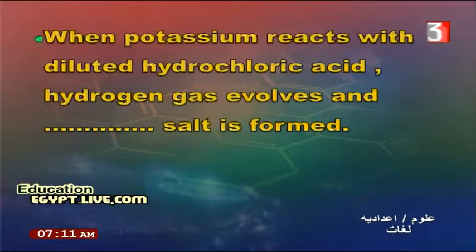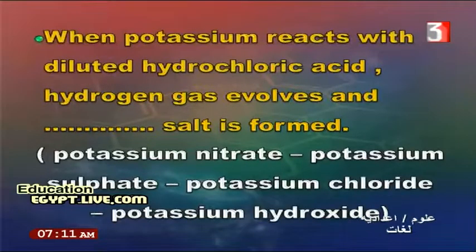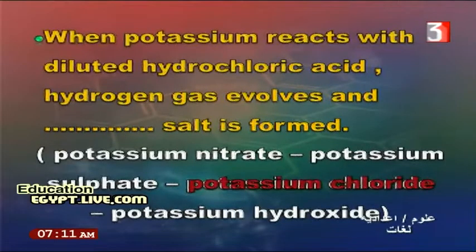When potassium reacts with diluted hydrochloric acid, hydrogen gas evolves and a salt is formed. Is it potassium nitrate, potassium sulfate, potassium chloride, or potassium hydroxide? The correct answer is that potassium chloride salt is formed. K plus 2HCl will produce 2KCl plus H2.